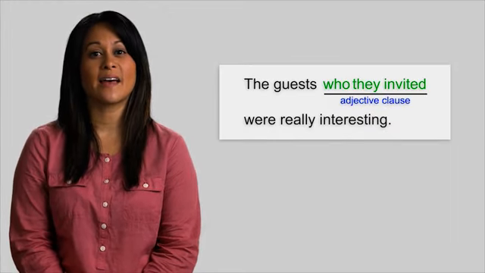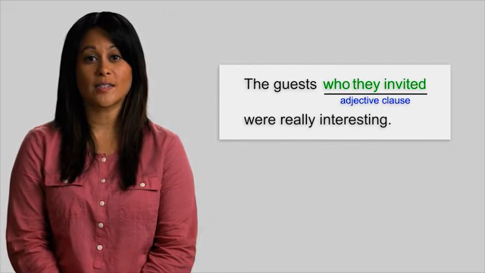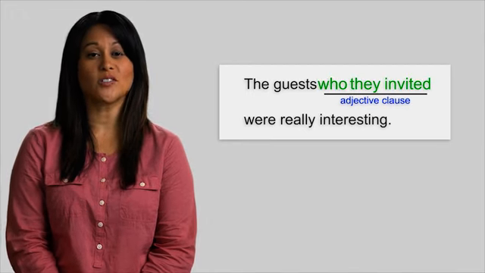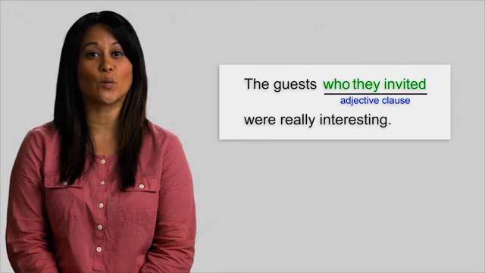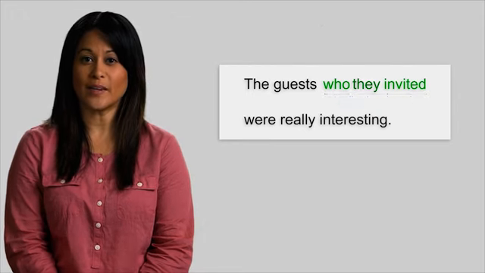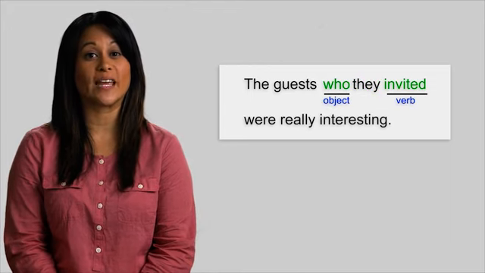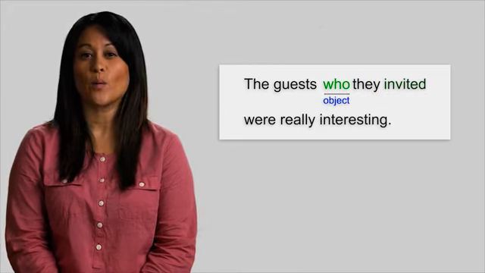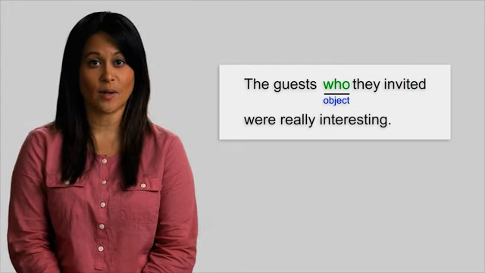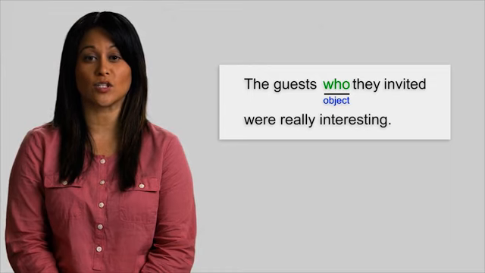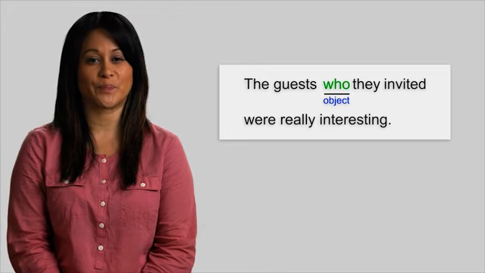Now let's look at the next two sentences. In the sentence, the guests who they invited were really interesting. The clause, who they invited, is also an adjective clause. It modifies or describes the word guests. Here, though, the relative pronoun who is the object of the verb invited. When the relative pronoun is the object of the verb in the adjective clause, we can use the relative pronouns who, that, or whom for people.